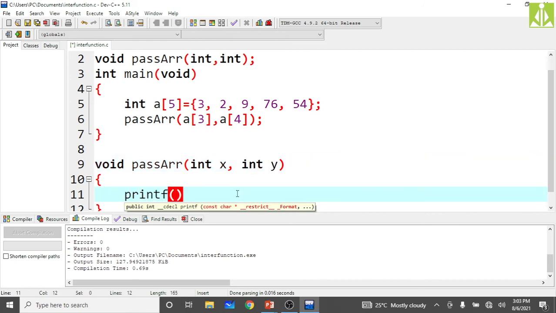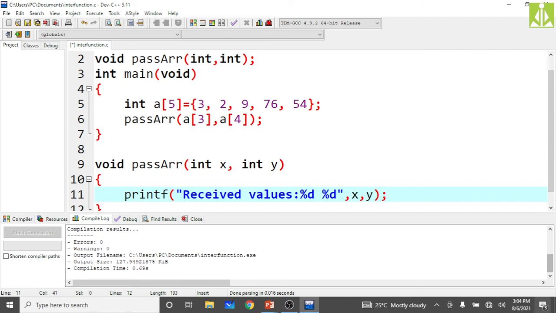Now what I will do, I will print their values. Okay, printf received values, %d comma %d. Here you put x comma y. So what I should get over here, the x value and y value. X value must be the a of 3, this is 9, and y value must be a of 4, that is 54. Okay, 9 and 54 I'm expecting as output. Let us see whether we will get it or not.